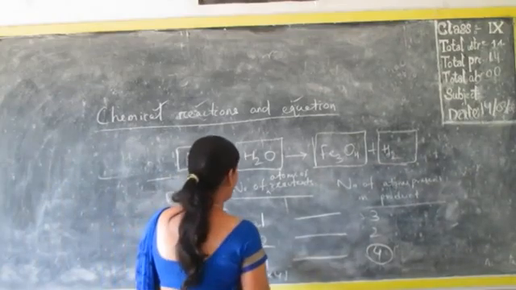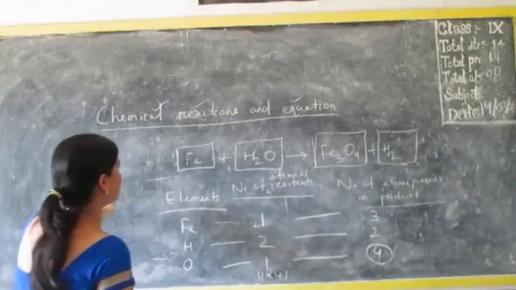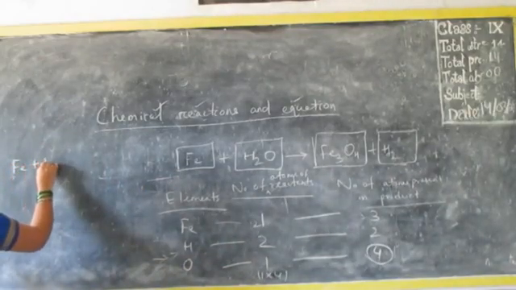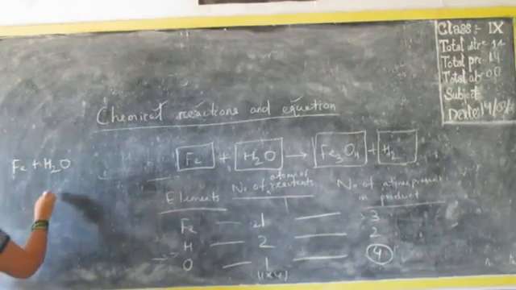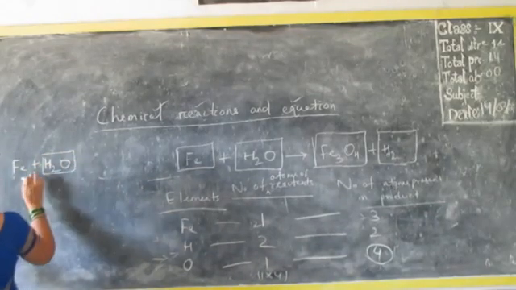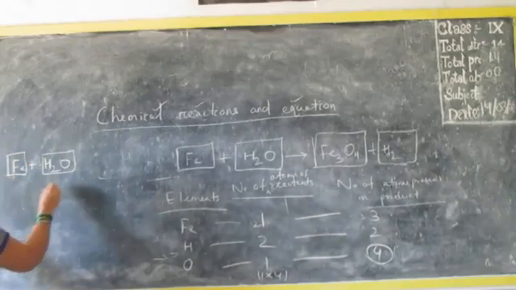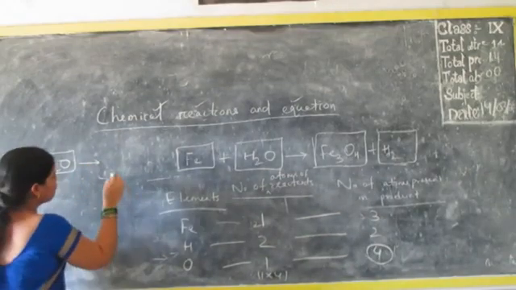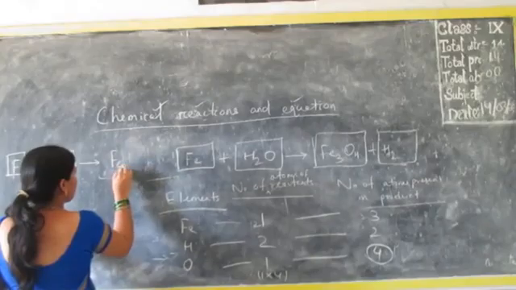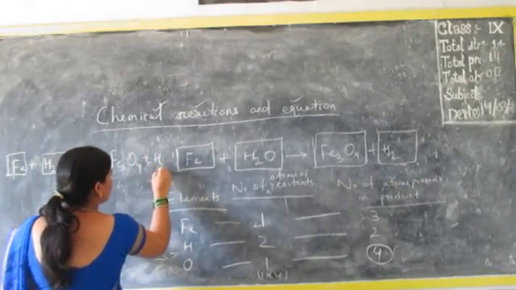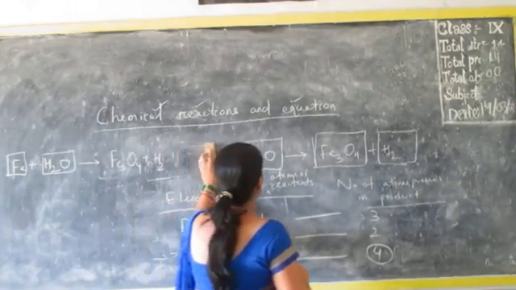Second thing. So now again write the chemical equation. Fe plus H2O, put it in the form of a box, gives rise to Fe3O4 plus H2.